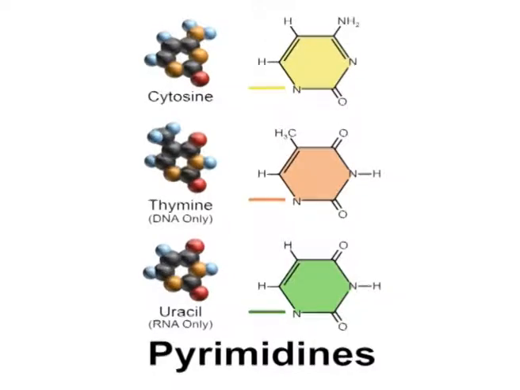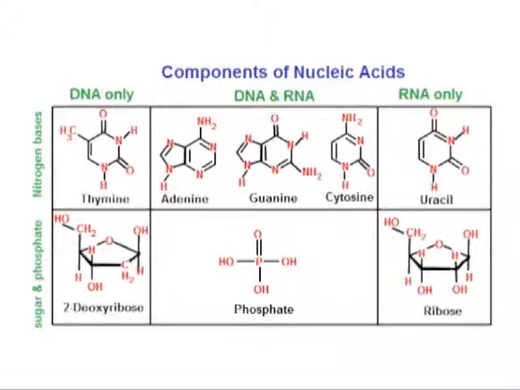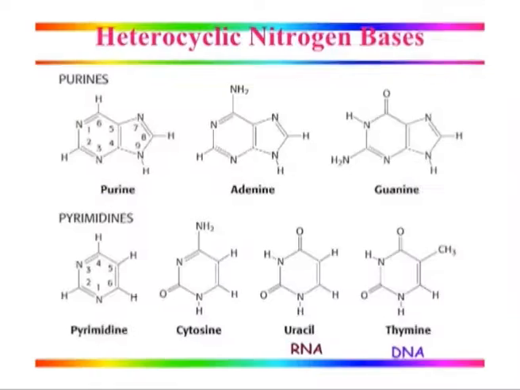The three major pyrimidines are cytosine, uracil and thymine. Cytosine is present in both DNA and RNA, uracil is found only in RNA and thymine is found only in DNA. The pyrimidine is linked to the sugar through the N1 position.